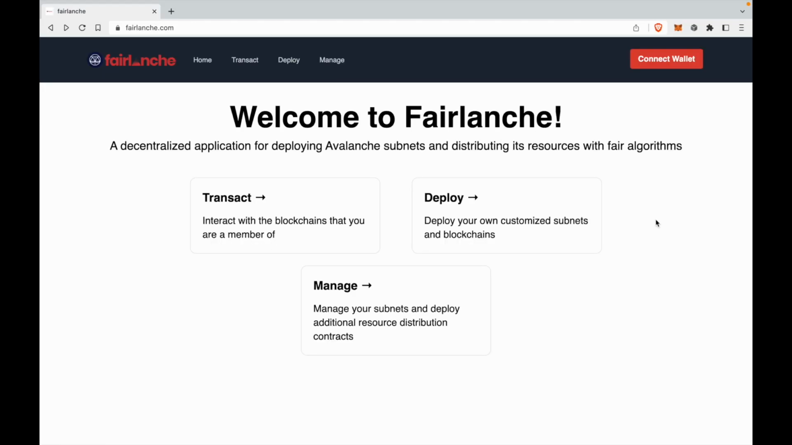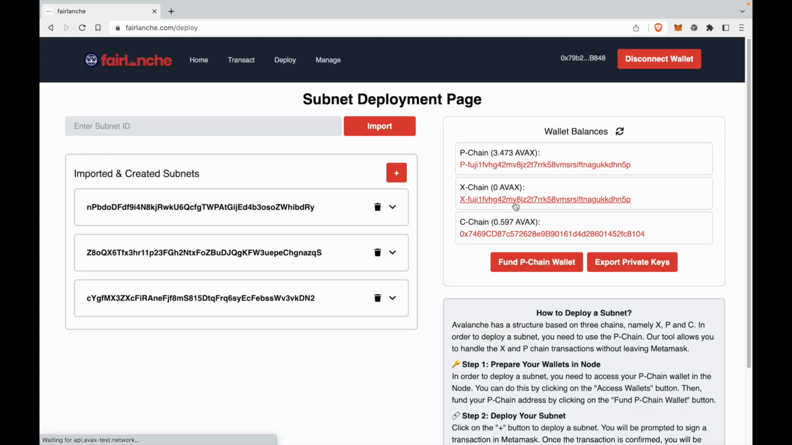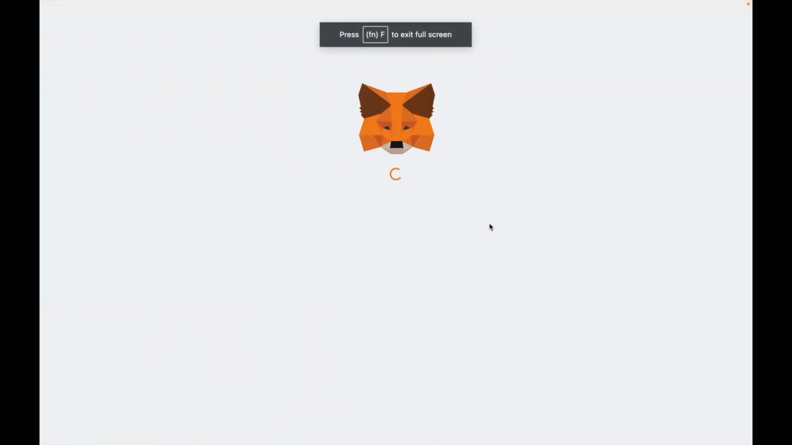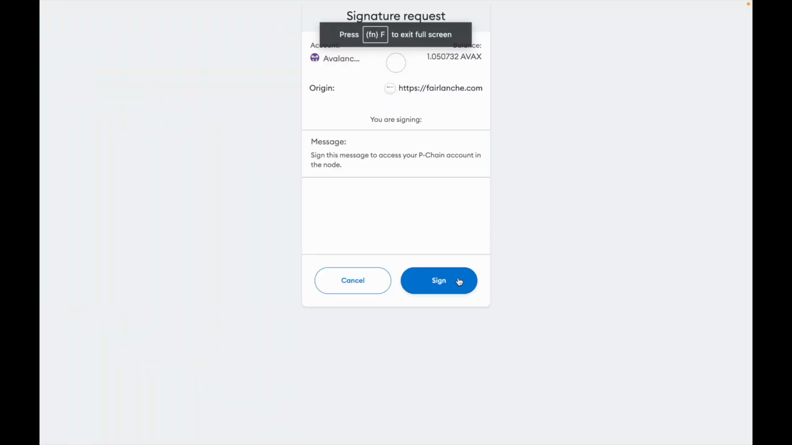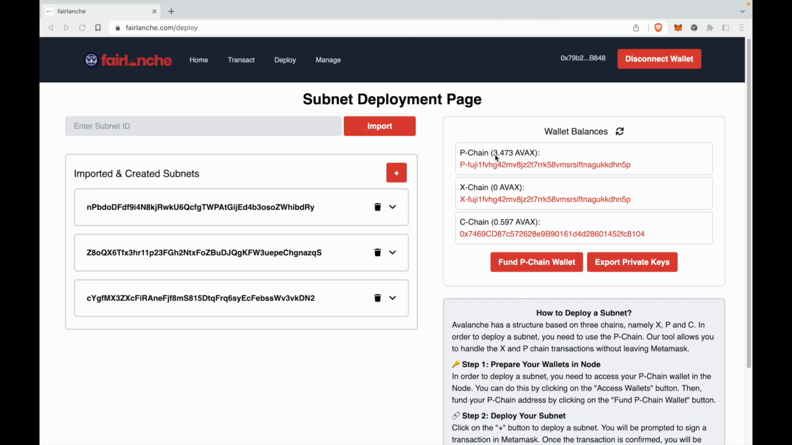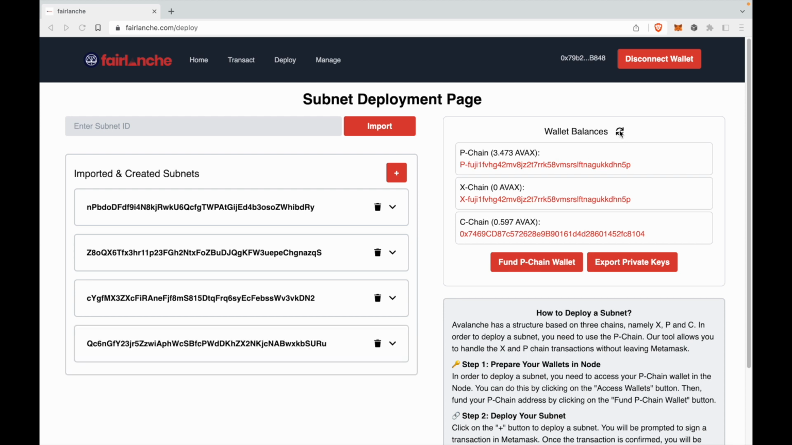Now, let us deploy our own subnet and a blockchain on it. First, connect our wallet, then go to the deploy page. Here we have some imported subnets, and we can also create a new one. We sign the message on our MetaMask wallet, but the transaction is sent on the Avalanche P-chain. As you can see, our newly created subnet is here.